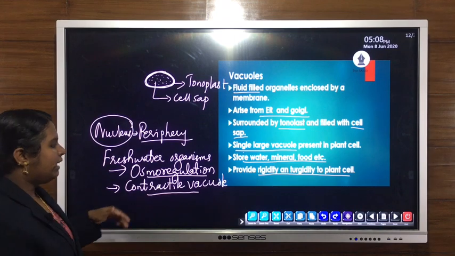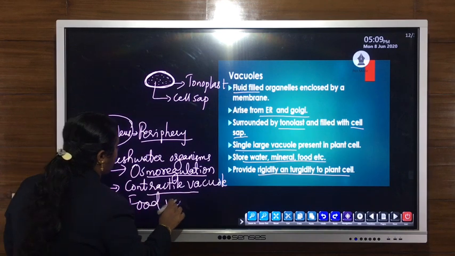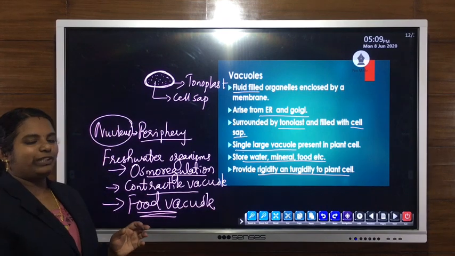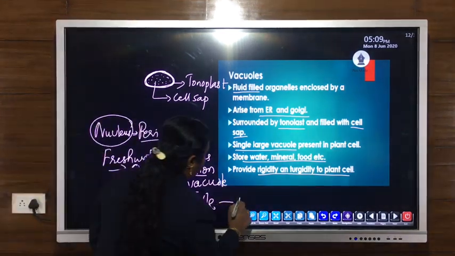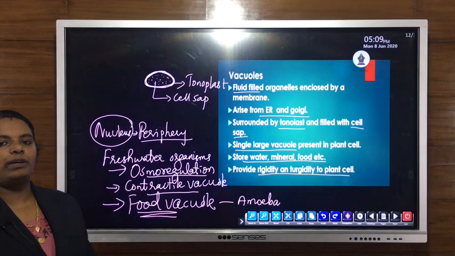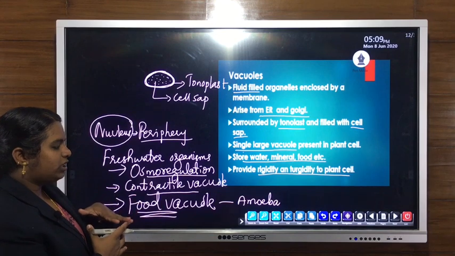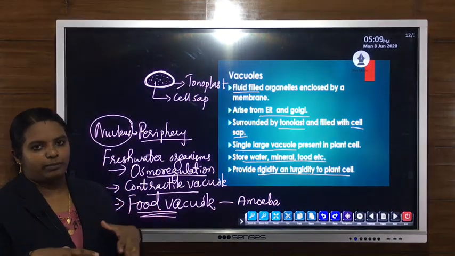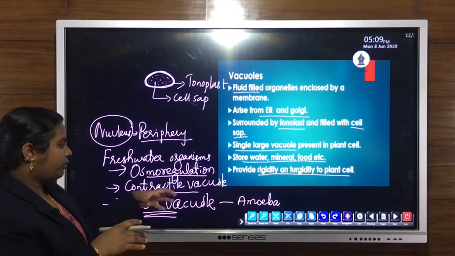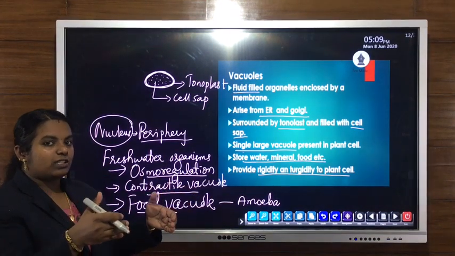Then another important thing is the food vacuole in amoeba. So what is this food vacuole? In amoeba, pseudopodia are present. That means small finger-like projections come out from the body surface of the amoeba for grasping or capturing food, as well as for locomotion. So with the help of pseudopodia, amoeba will capture its food.